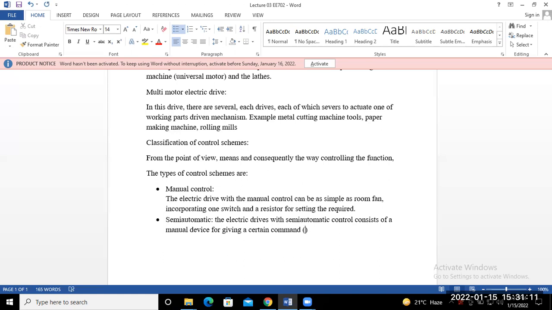What are the certain commands? Either starting, braking, or speed control. You will want to do one of these three things: either start, or apply the brake, or control its speed. So for any of that you have to put in a command, that means a starting command, or braking, or maybe a speed control, a change of the speed. Okay.